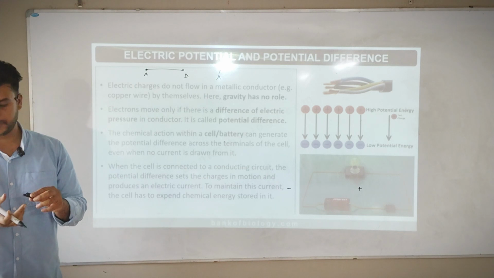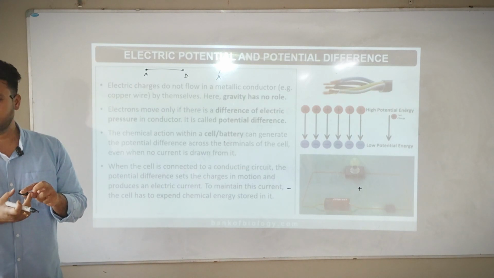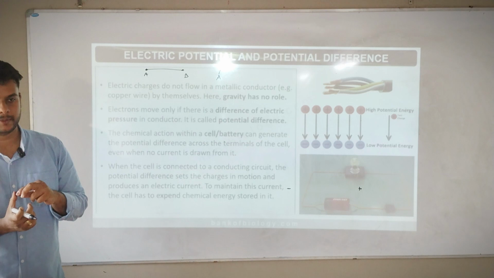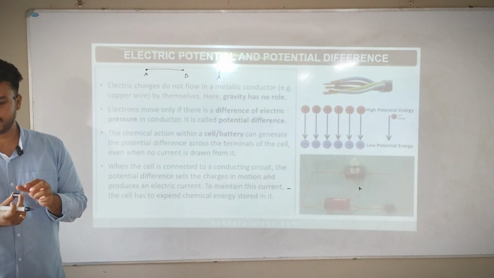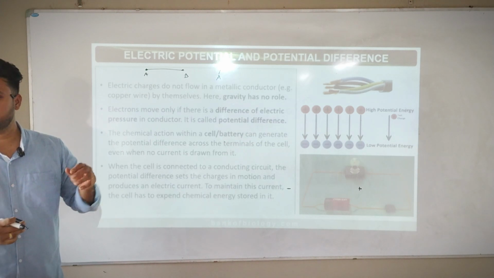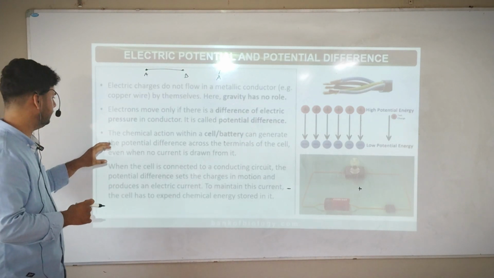Suppose you did not connect the energy, the bulb and the cell, you connected only the positive terminal, it does not move. You connected only the negative terminal, it does not move. Positive, negative, both you should connect, and there should be a space to move. Then it will move properly. That they are saying.